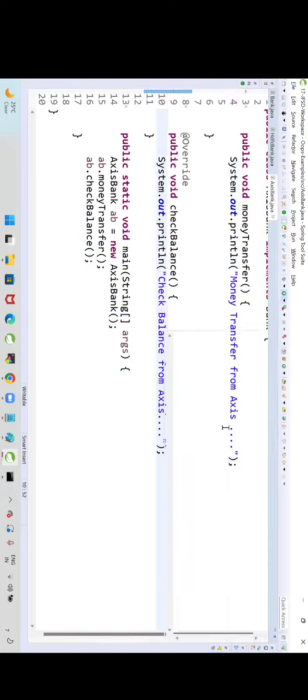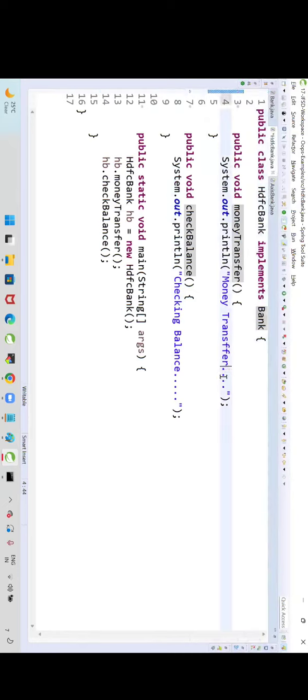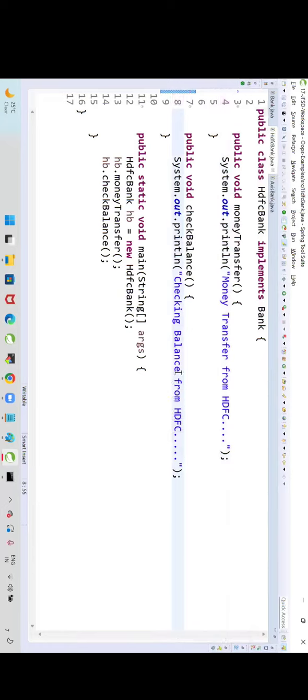Run this. Money transfer from Axis. Check balance from Axis. Here I can check money transfer from HDFC. Checking balance from HDFC. Implementation depends on your class. Every class can write its own implementation. Can they change the method name? No. Why? Overriding. The rules are decided by the interface. Classes are going to follow those rules. Right.